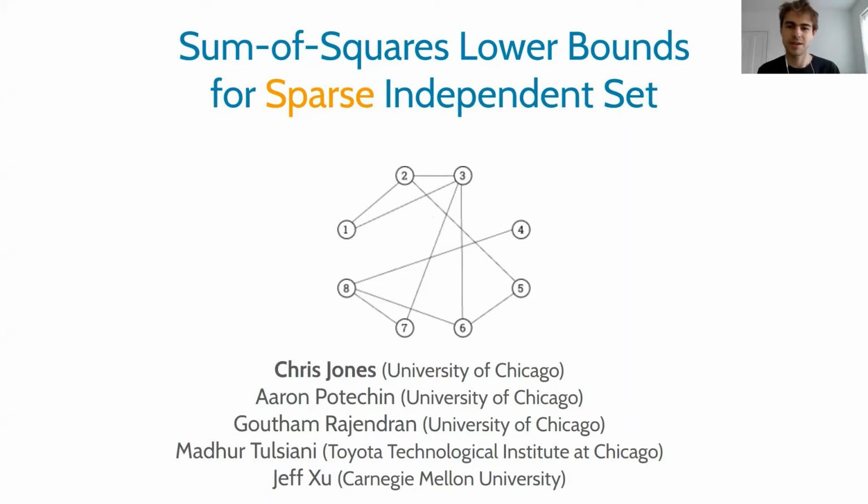Hi, everyone. Today I'm going to talk about lower bounds against the sum of squares algorithm for the problem of independent set on sparse random graphs. My name is Chris, and this is joint work with a couple of co-authors at the University of Chicago, Madhur Tulsiani from TTI, and Jeff Xu from Carnegie Mellon University.